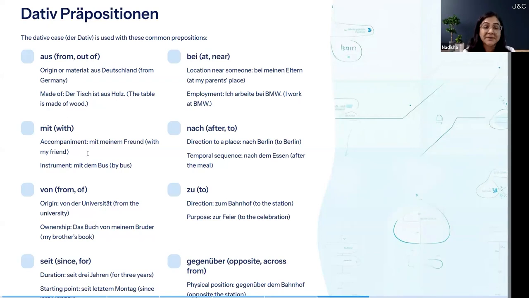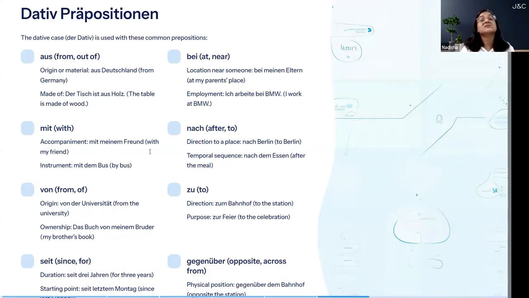Next is mit, which means with. It is used for accompaniment, like accompanying someone, like "mit meinem Freund," with my friend. Okay, I am with my friend. So I am accompanying my friend. Okay. Now, since it is a dative preposition, the noun next to it will be triggered with the dative case. So that's why it is meinem, right? The possessive article for masculine in dative is meinem. So "mit meinem Freund." In accusative, it triggers the accusative case.